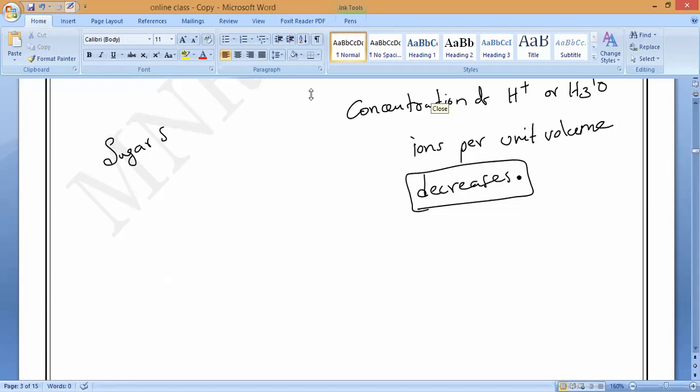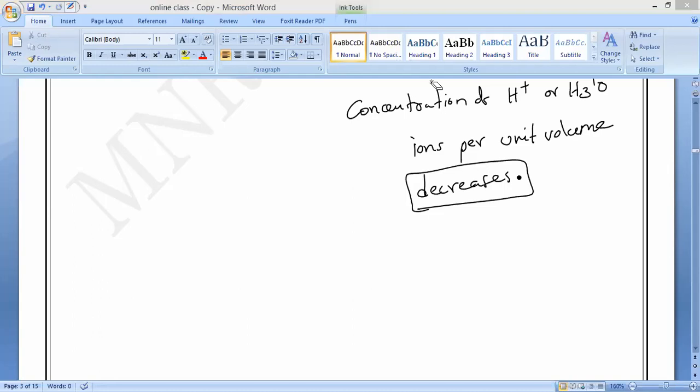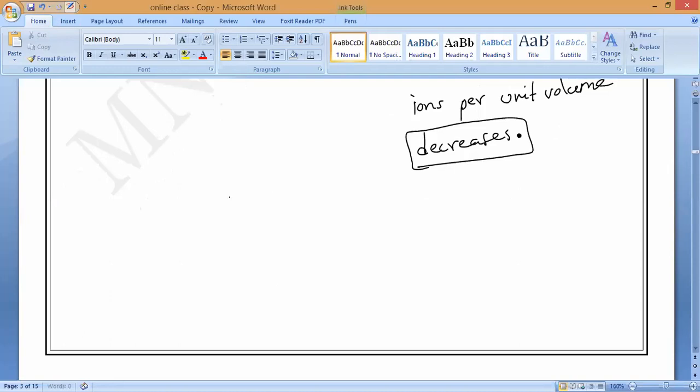Dilute acids conduct less electricity because they already have a low concentration of acid, so they form fewer H plus ions. If the concentration of H plus ions is more, they conduct electricity more; if it is less, they conduct less. Understand, Dina? Is it clear? Okay.